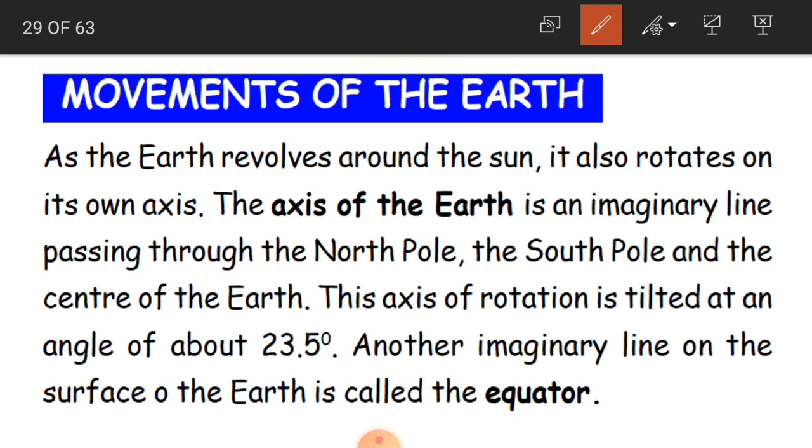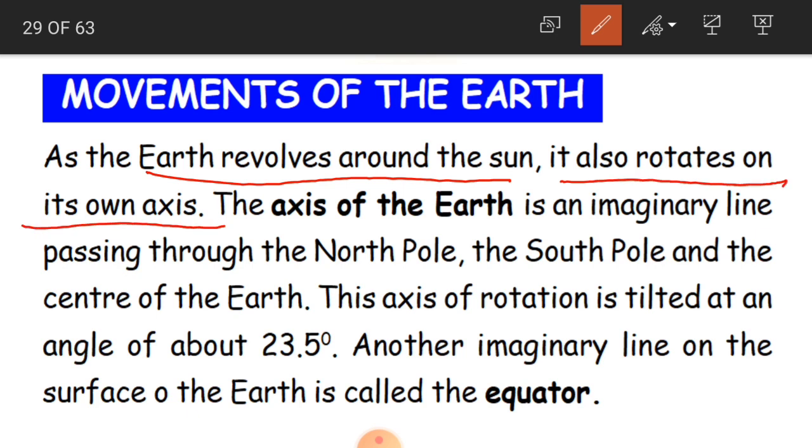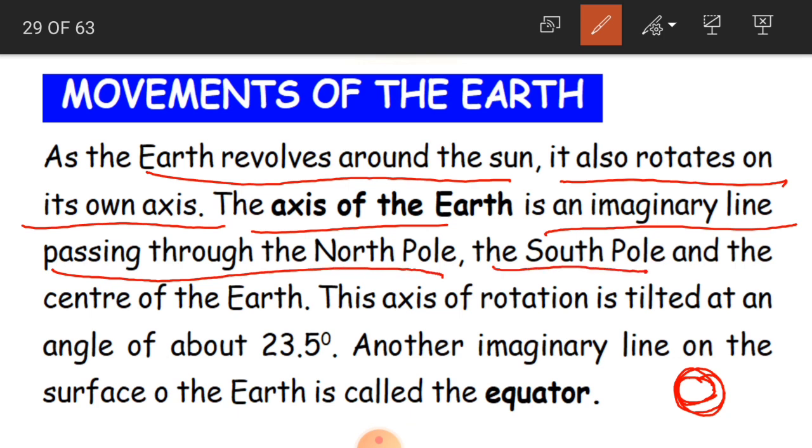Okay, children? So let us see what it is. As the earth revolves around the sun, it also rotates on its own axis. Suppose you take a ball in your hand and spin it. It just rotates around itself. Same like that, the earth also rotates on its own axis. And the axis of the earth is an imaginary line passing through the North Pole, the South Pole and the center of the earth.